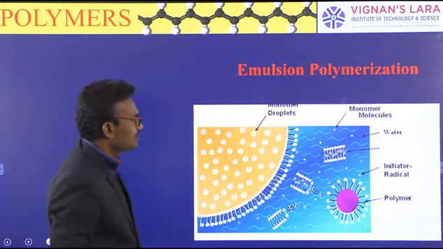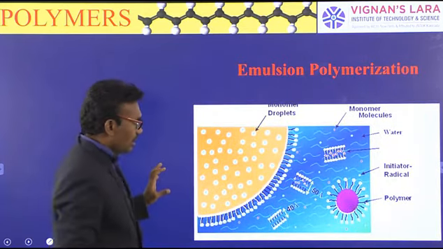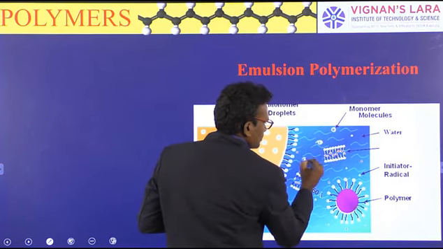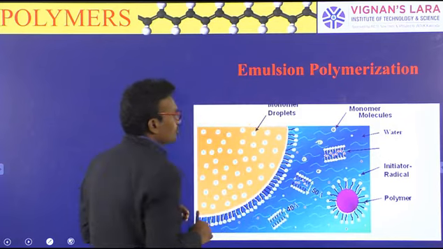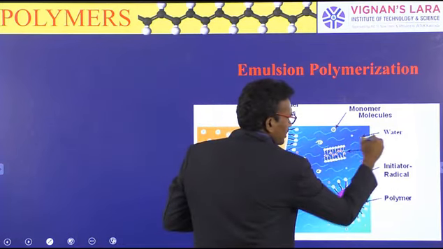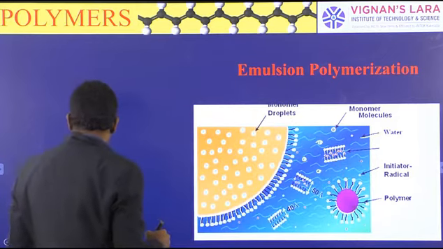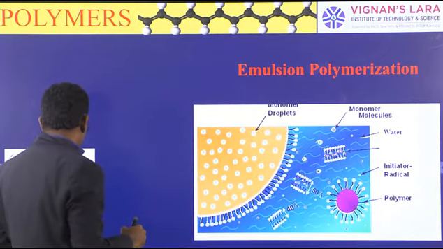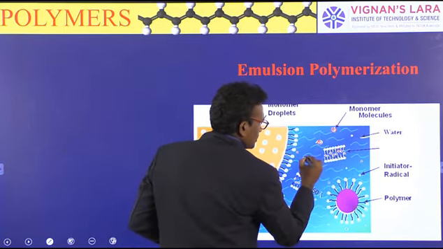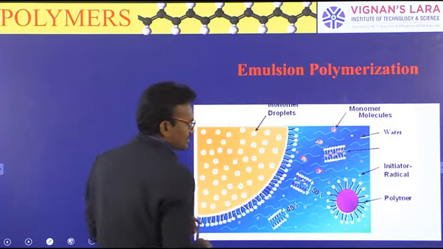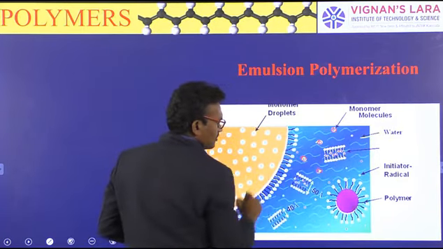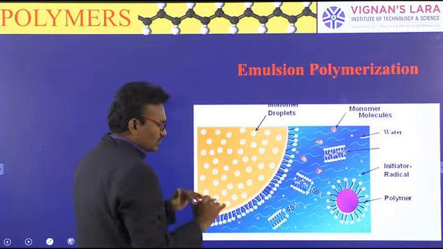For example, this is the monomer, and this is the water. The monomers first cannot dissolve in water.